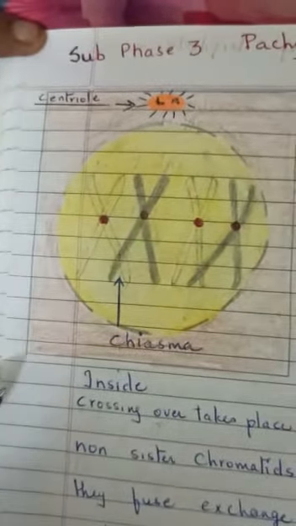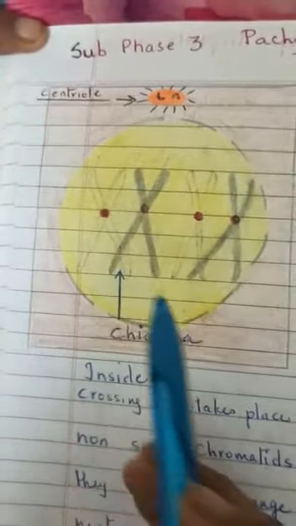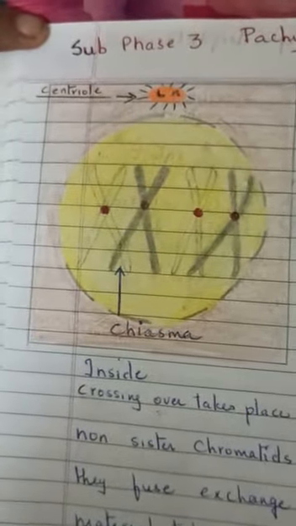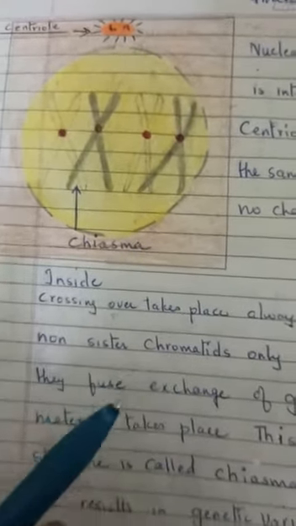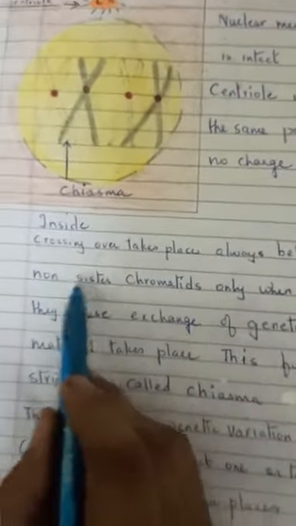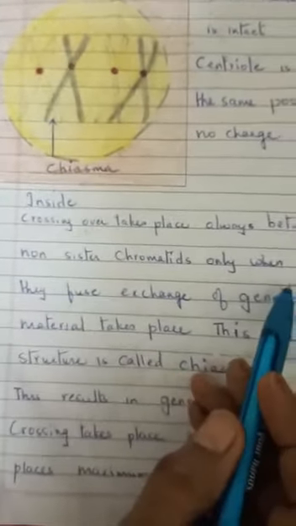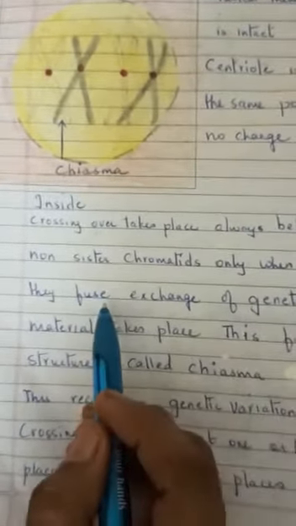And now the crossing over, remember, takes place between the non-sister chromatids, not between the sister chromatids, the non-sister chromatids. Now, in the previous phase, they just crossed over.